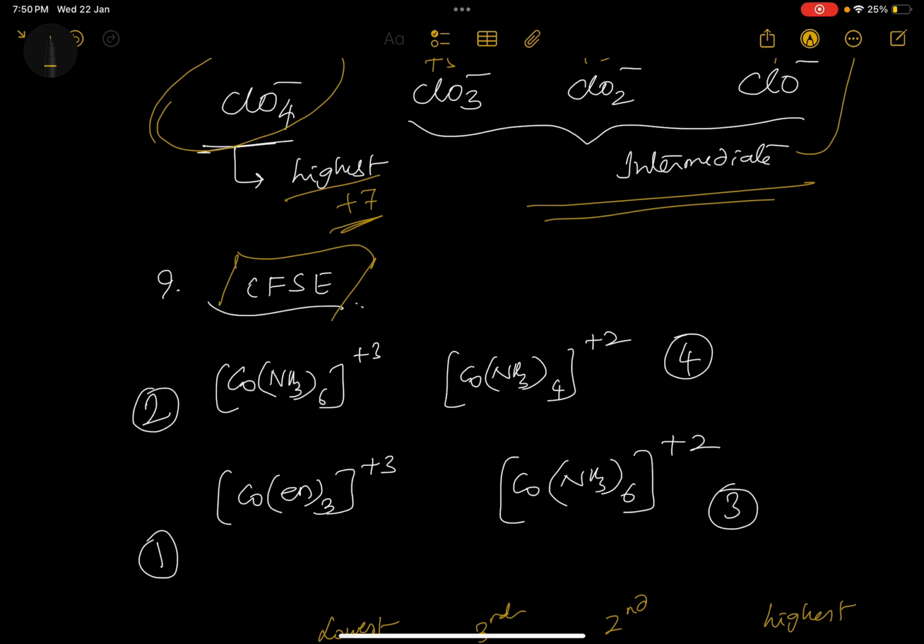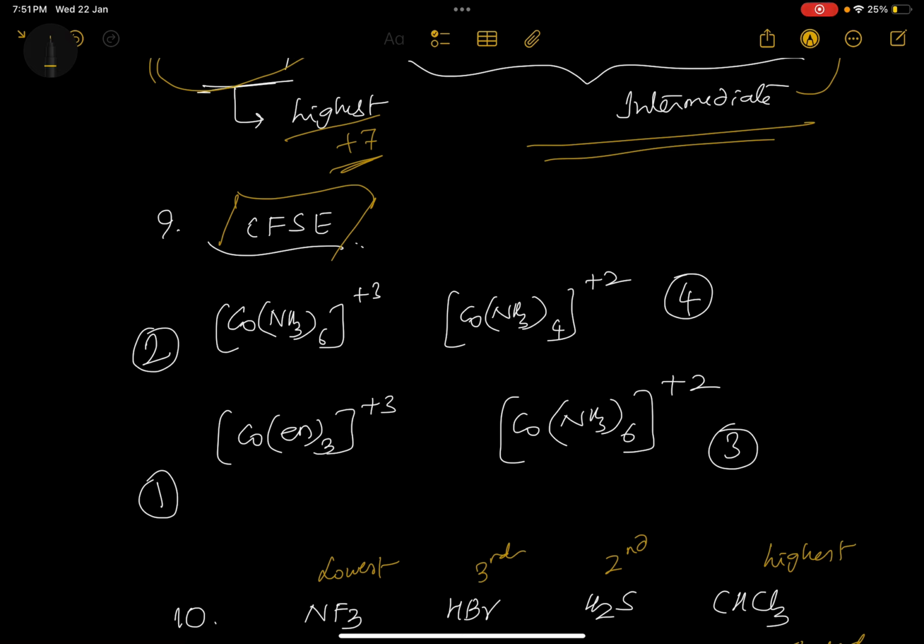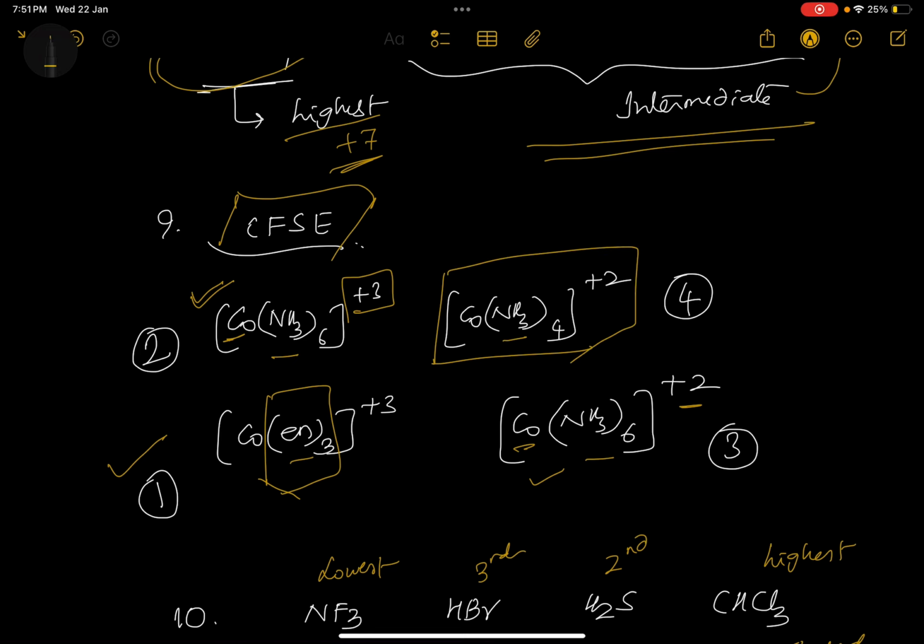Crystal field stabilization energy is more when the strong ligand is there. Of the given ammonia and ethylene diamine, ethylene diamine is the strongest ligand because of the chelation and all. So this is the highest. Order is asked here, then you can check. Here cobalt plus 3 is there, and here cobalt plus 2 is there. When you compare with plus 3, the number of electrons will be less. That means more number of electrons will be there in the t2g orbital, so more crystal field stabilization energy you can expect here. Then the tetrahedral will have the least, because we know that octahedral values are 2.25 times more than tetrahedral values.